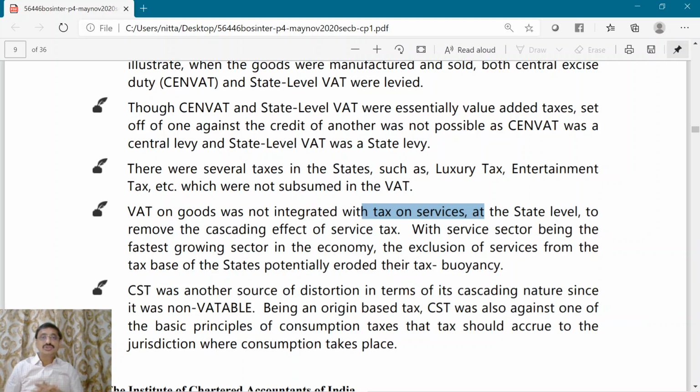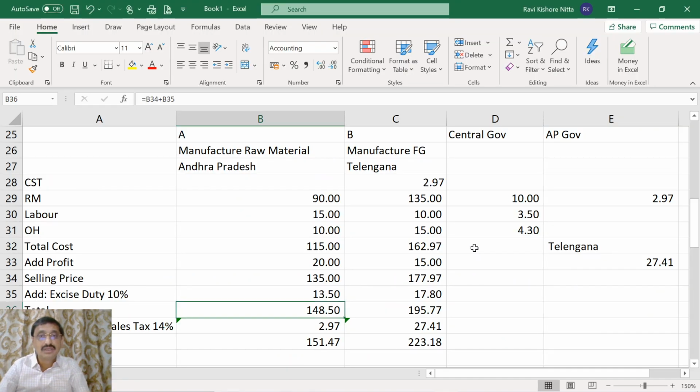Next, coming to CST, there used to be a tax called central sales tax, which was levied on interstate trade or commerce. Where the goods are sold from one state to another state, CST was leviable. In the previous example, we understood that if CST is levied, input credit was not available because A paid the CST to the AP government.